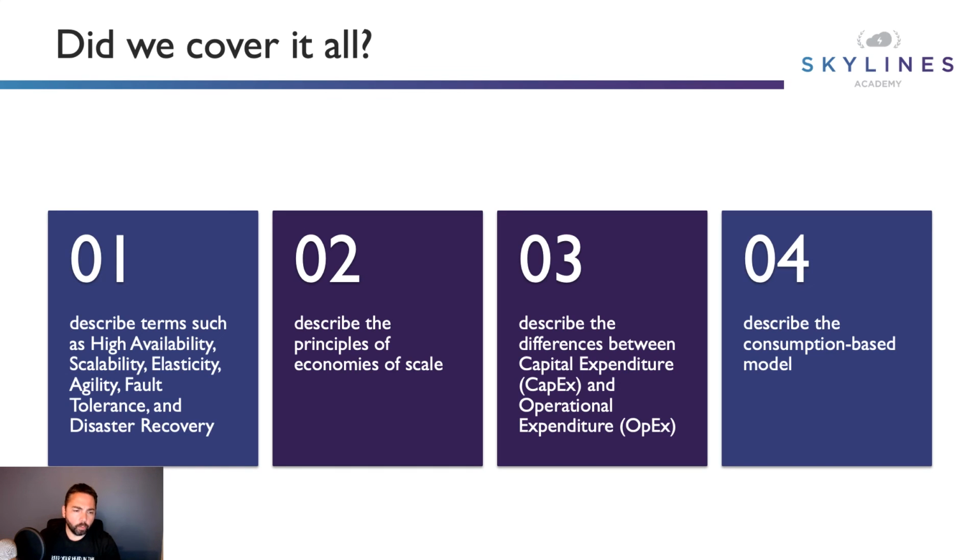So did we cover it all? Well, I think we've covered number 1 now. So let's see, we've got high availability. Yep, we covered that. Scalability, elasticity, agility, just to expand on that. It's an interesting term because it gets a little overused in the industry as well now. But the ability to move quickly, make changes quickly, that's one of the things around agility. Fail fast, fail often. That's more on the business side.